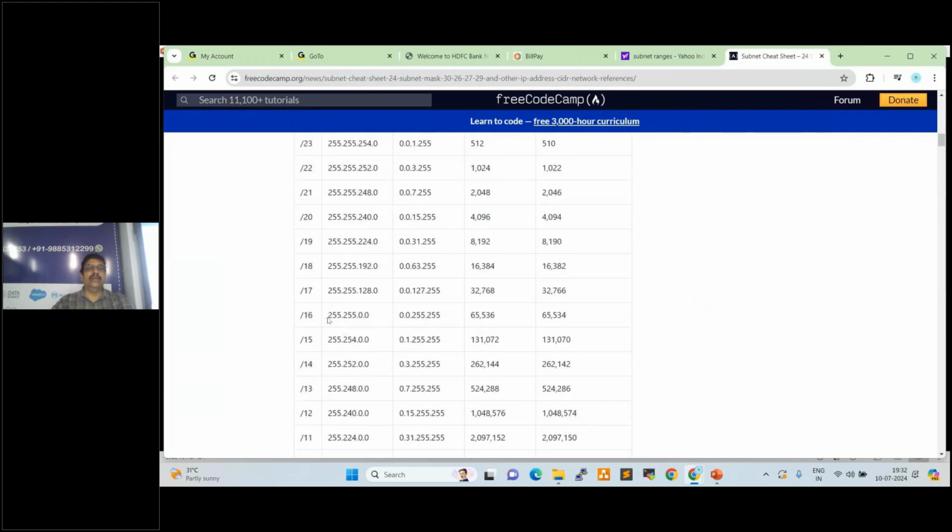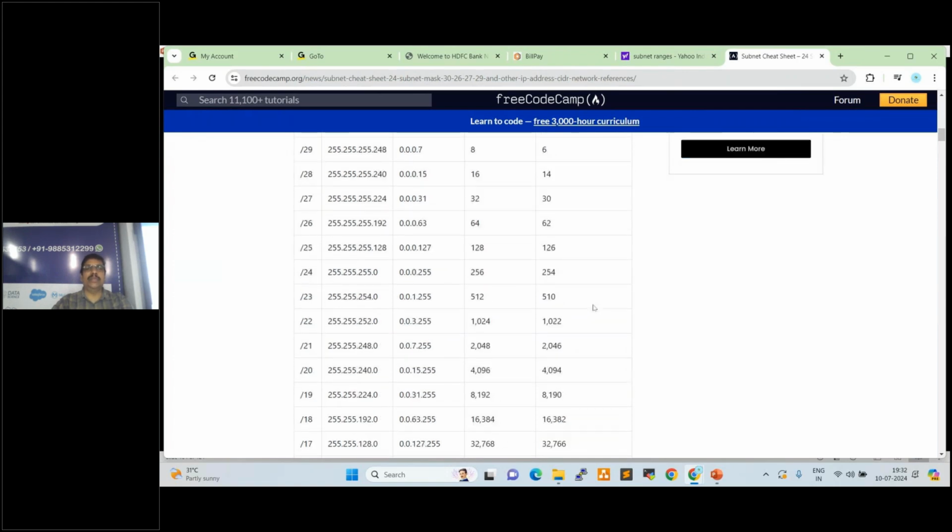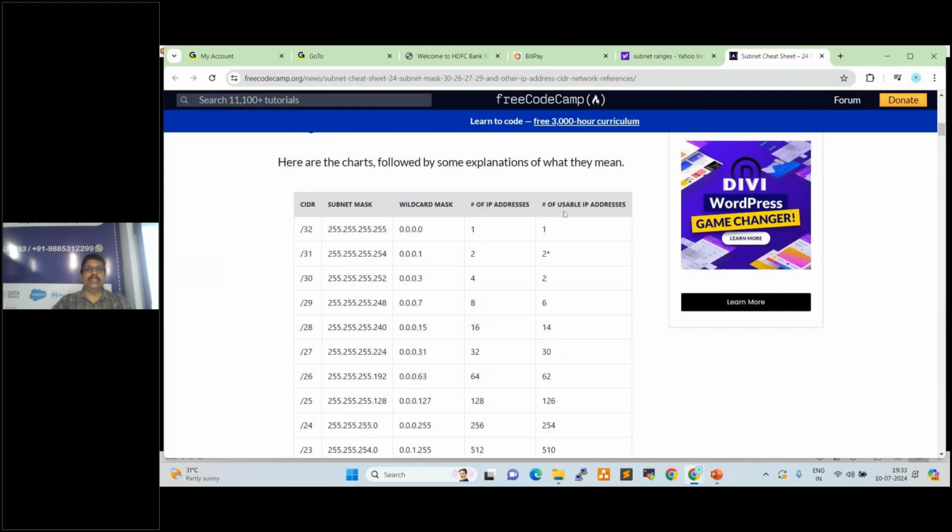Normally in network ranges, we use slash 16. 255.255.0.0 slash 16. When we give slash 16, this will accommodate 65,536 IP addresses. In this range, this many IPs we can use, this many servers we can connect. But here it is showing 65,534 usable IPs. See here, these are the total IP addresses, these are the usable IP addresses.